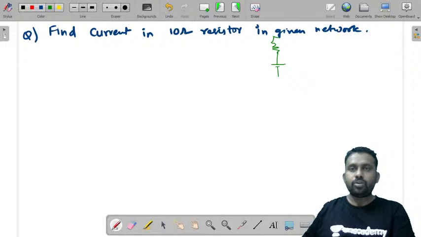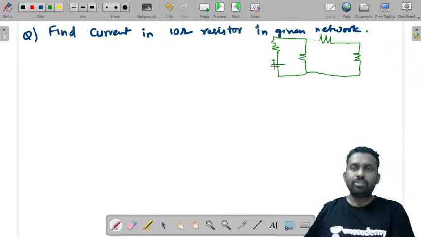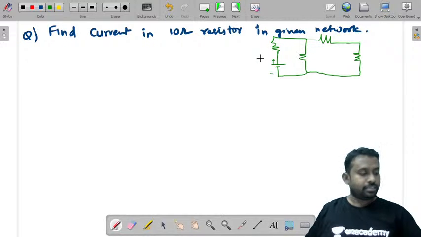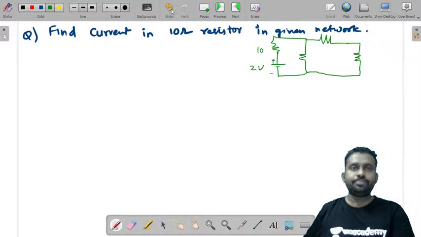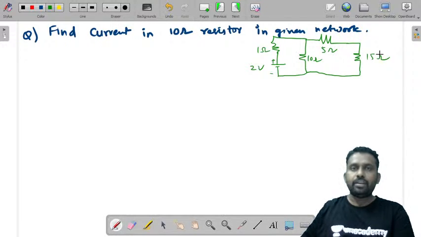There is a resistor over here, another resistor, and one more resistor here. The voltage source is 2 volts, and this is 1 ohm. This is 10 ohms, this is 5 ohms, and this is 15 ohms. Now let us solve.